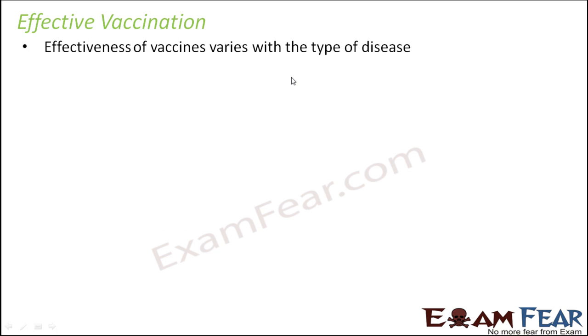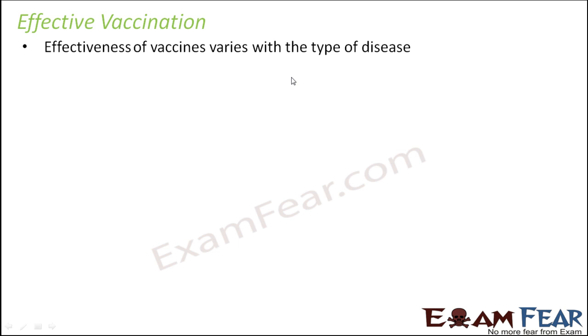Well, the effectiveness of vaccines varies with the type of the disease. The vaccines for all types of diseases are not equally effective. For example, smallpox vaccine was so effective that smallpox is completely eradicated now. It doesn't happen to anybody now. So it was very much effective. But for other diseases like tetanus, polio or measles, the vaccines are also quite effective, because those who take vaccines do not suffer from these diseases unless they miss it.